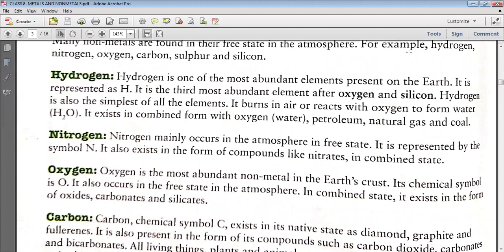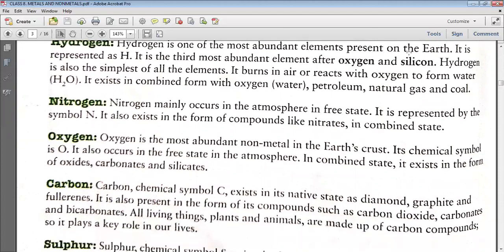So hydrogen reacts with oxygen to form water. Okay, that is H2O. Two molecules of hydrogen will be there and 1 molecule of oxygen will be there. Next is nitrogen. Nitrogen symbol is capital N, and it is freely found in our atmosphere in a free state. It also exists in the form of compounds. What are the compounds? Nitrates.